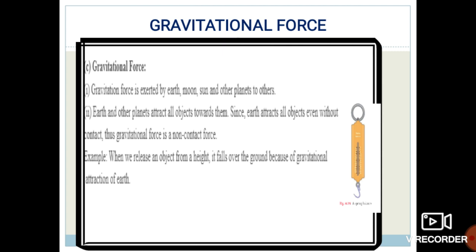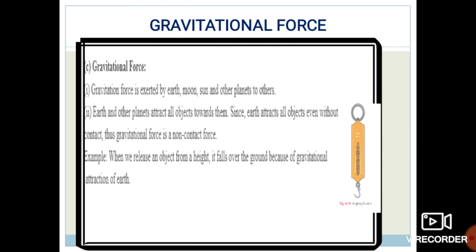Okay students, how does it fall? Because there is a force which pulls that ball towards the ground. It is the force of attraction of the earth. The force of attraction of the earth pulls that ball towards itself. That's why the ball in the air comes down on the earth.